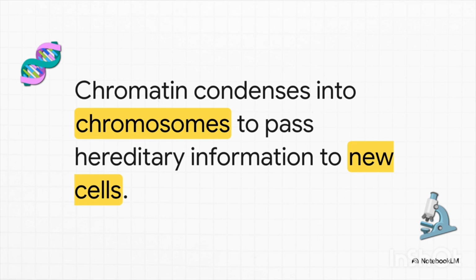When it's time for the city to reproduce, which, remember, proves Virchow's rule that all cells come from pre-existing ones, the nucleus totally takes over. That loose, messy chromatin network inside the nucleus tightly condenses into distinct, short, thread-like structures called chromosomes. These chromosomes, which are packed with DNA and proteins, are carefully duplicated and divided so that an exact, flawless copy of the hereditary information can be passed on to the newly formed daughter cells.